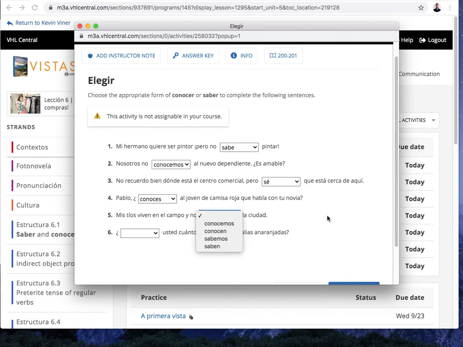Pause. And we're back. Here would be conocen, right? Because we're talking about ellos, and they're not familiar with the city. They're not acquainted with it. They don't know it. Okay, last one for this activity. Número 6.